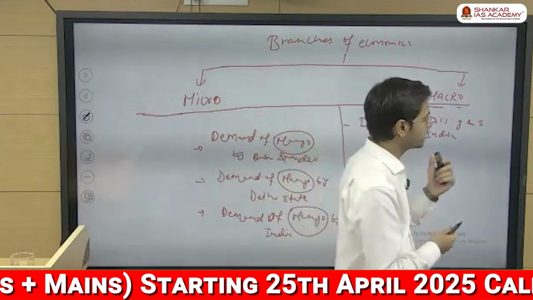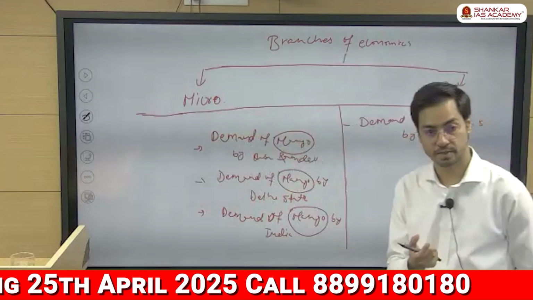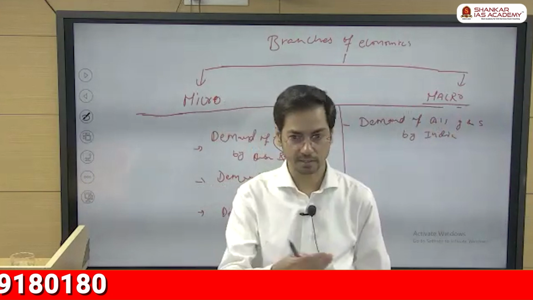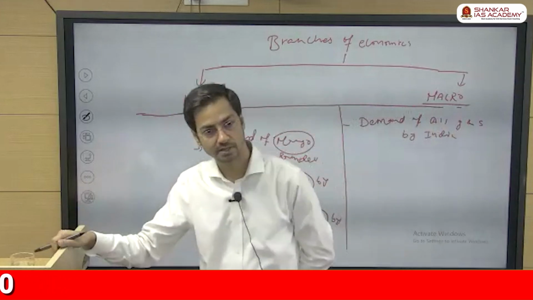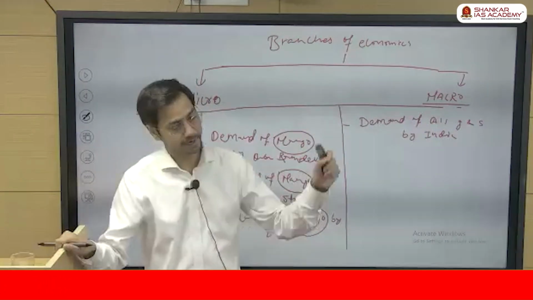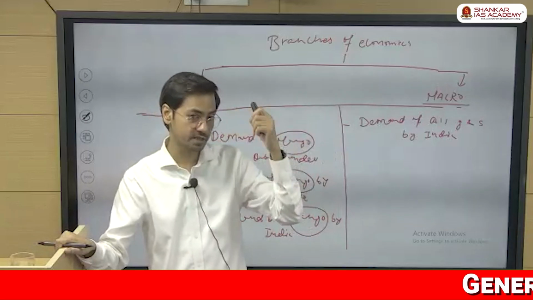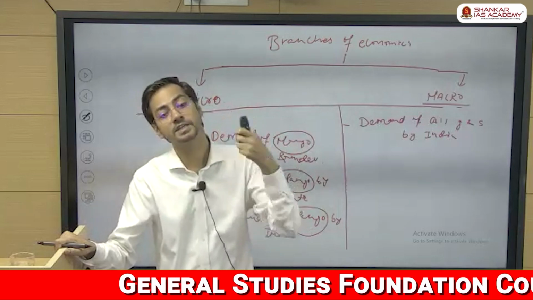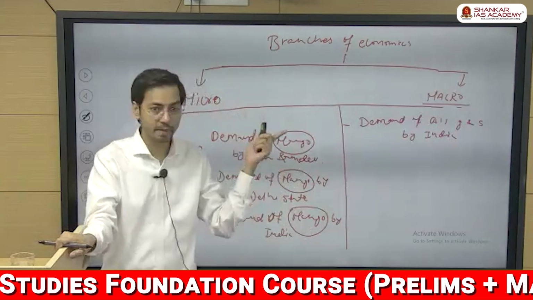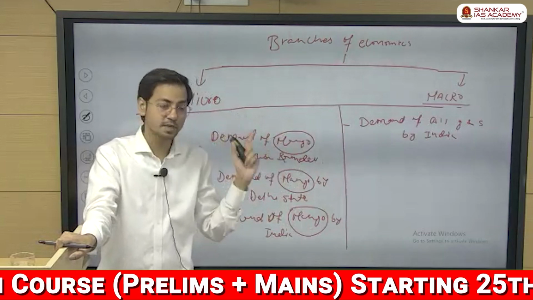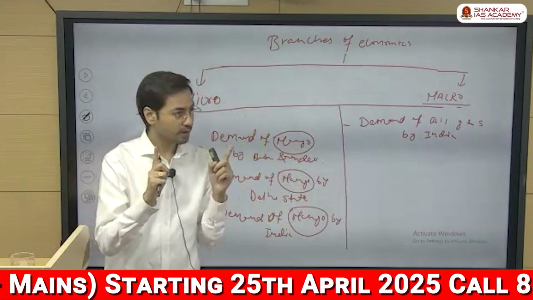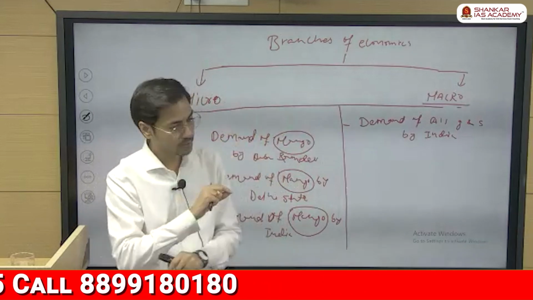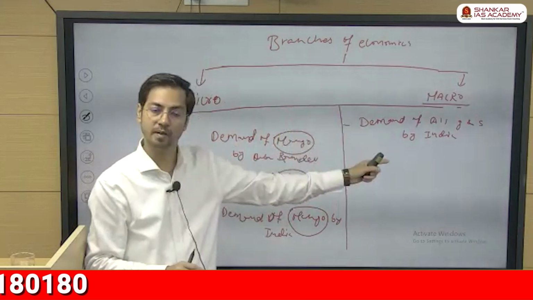Now the same thing, if you put in another context as well. Suppose when you talk about unemployment, there are different industries in the economy. There is the IT industry, some people are in manufacturing, some people are in agriculture. Suppose we talk about the entire IT industry of a country, and we say there is unemployment in the entire IT industry. Is that an example of micro or macro? It is still an example of micro. Why? Because we are talking about only the IT industry. So when we say there is unemployment in the country, entire unemployment, irrespective of one particular industry, that is part of macro.